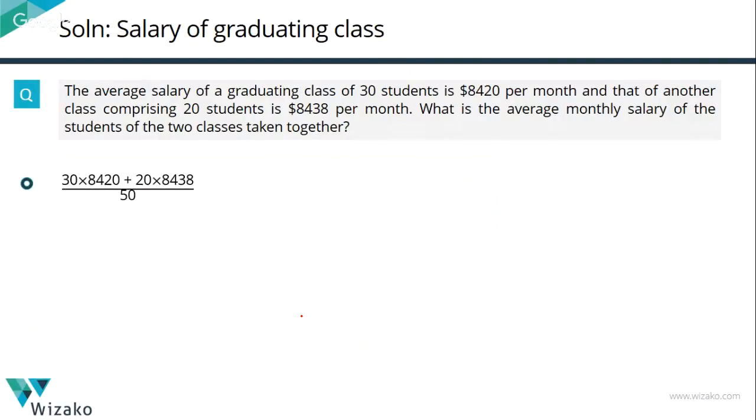Right? Let's look at this a little differently. This 30 into 8420, I'm going to retain it as it is, plus 20 into 8438. I'll split it as an 8420 plus an 18. So I can make the calculations work a lot better than computing the entire value by themselves. So essentially, if I expand the second term, it's going to be 30 into 8420 plus 20 into 8420 plus 20 into 18.